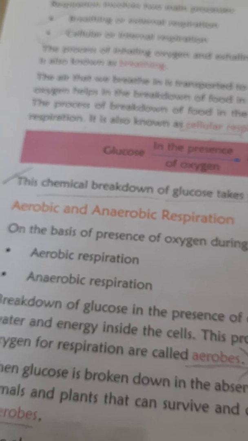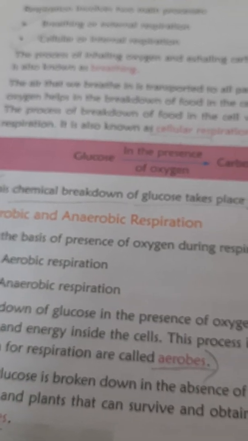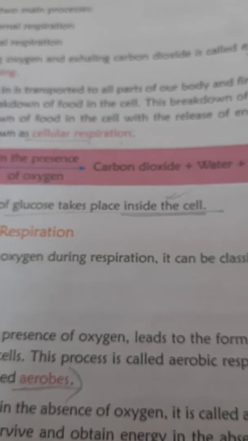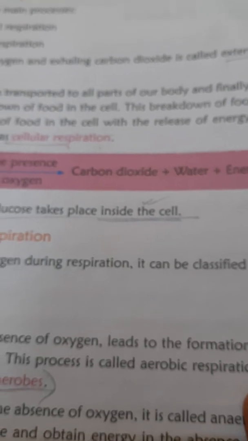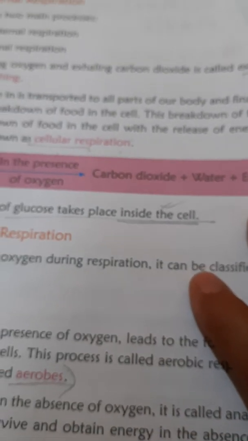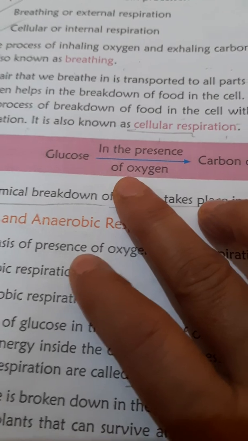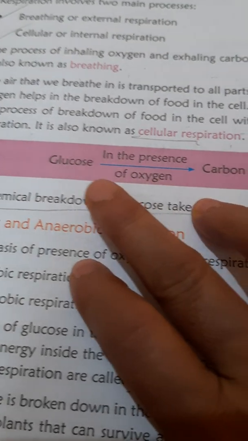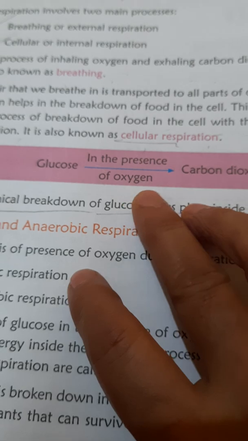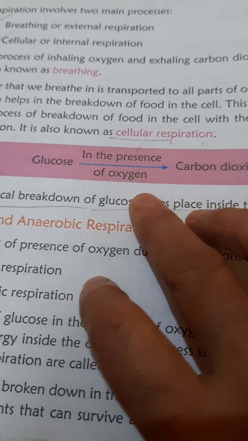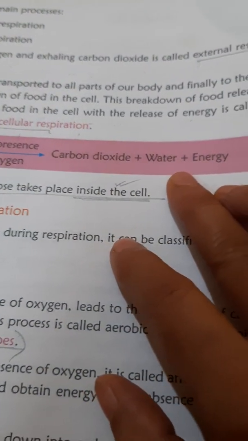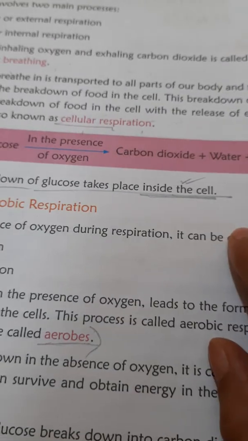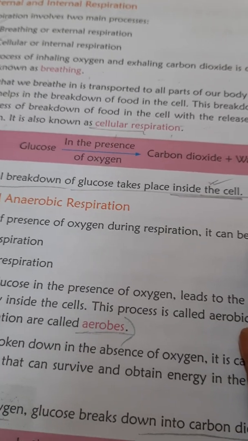Now, what happens during respiration? Here, the chemical breakdown of glucose takes place inside the cell. Energy is released and carbon dioxide is produced. Okay. So, here if you observe this equation, glucose in presence of oxygen inside the cell breaks down into carbon dioxide, water, and energy is released. This is the chemical equation of aerobic respiration.